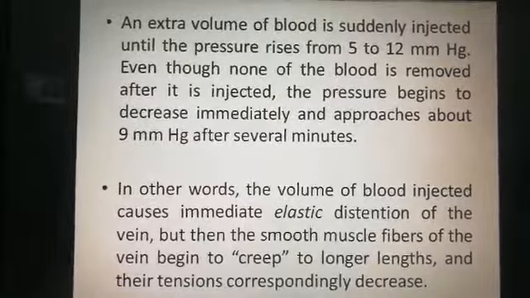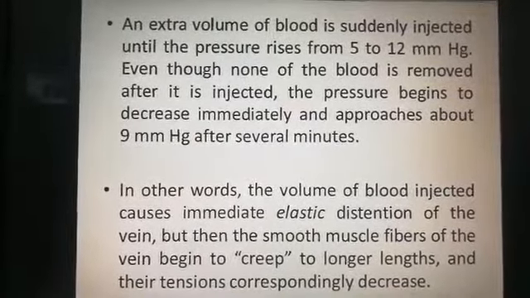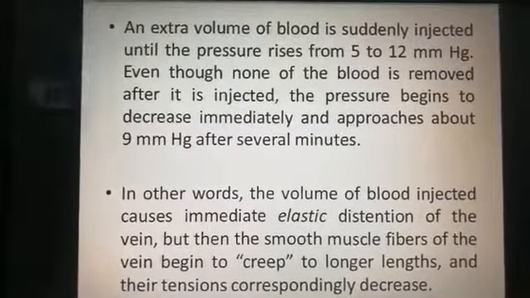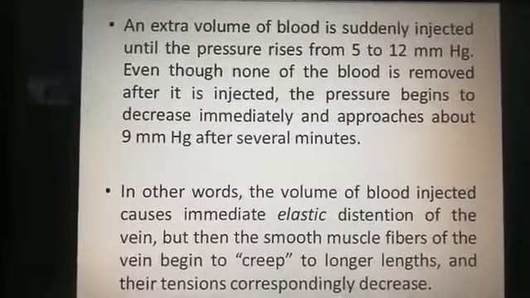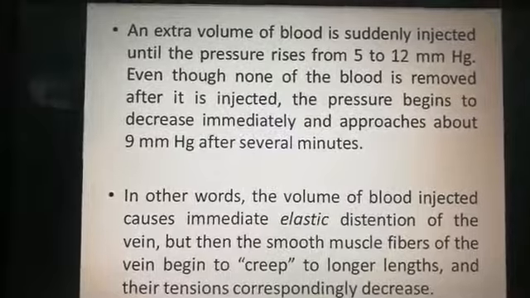But the smooth muscle walls are elastic, so they distend or dilate, and the diameter increases and the pressure decreases.